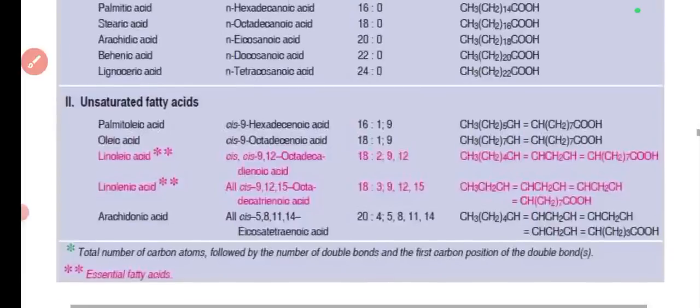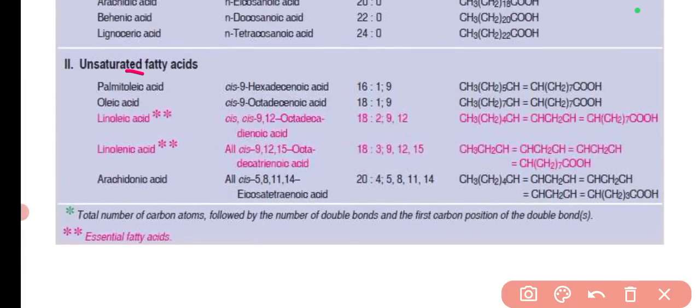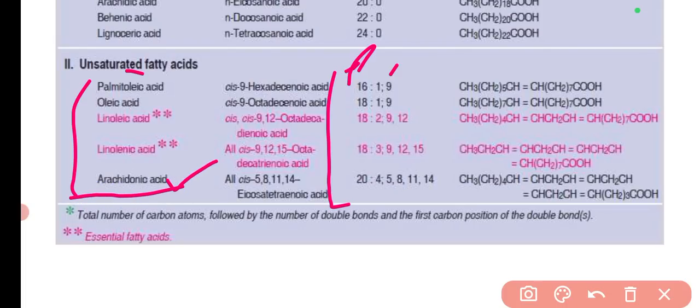Then moving to the next, that is the unsaturated fatty acids. So these are the fatty acids in which there are one or more double bonds. Okay, so here the name is given, and the first digit represents the number of carbon atoms. Here also arachidonic acid is given, which has been asked previously. So here 20 carbon atoms are present, and there are multiple double bonds. So at which position the double bond is there, these positions are mentioned here.